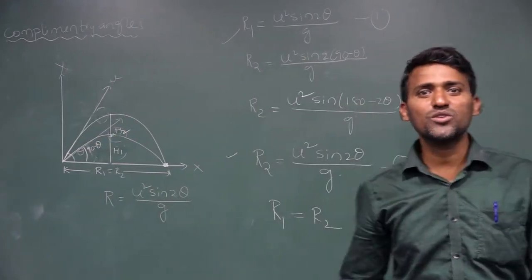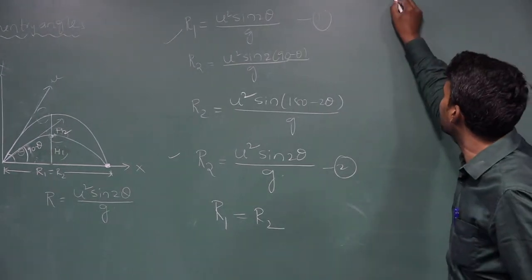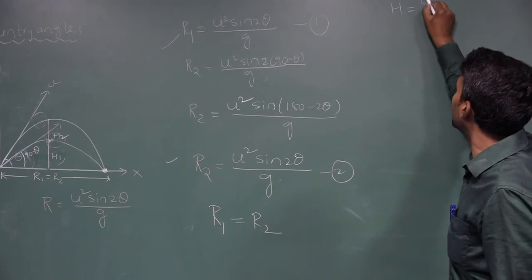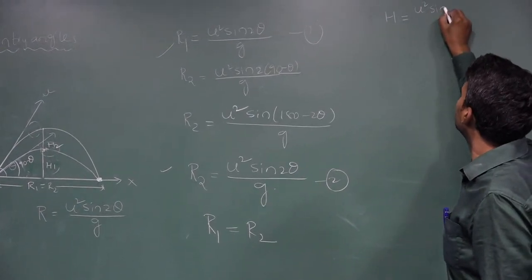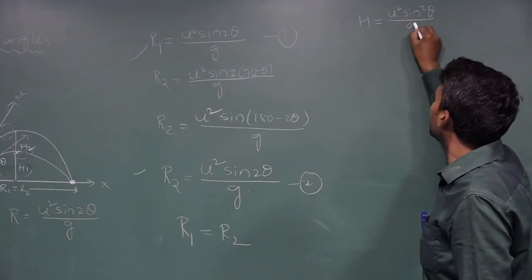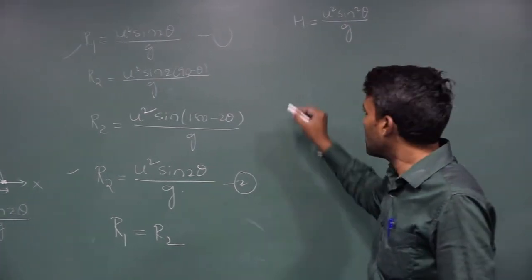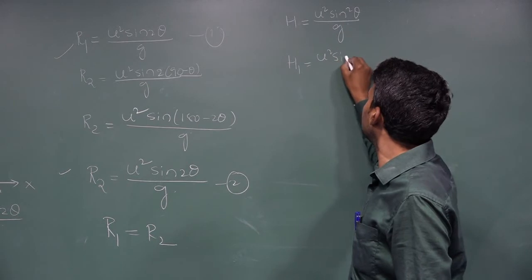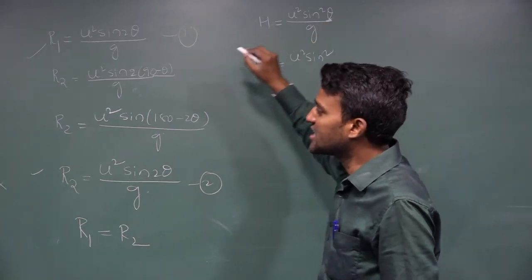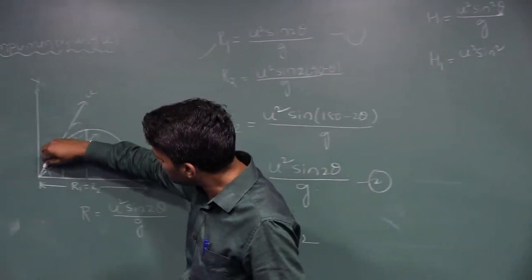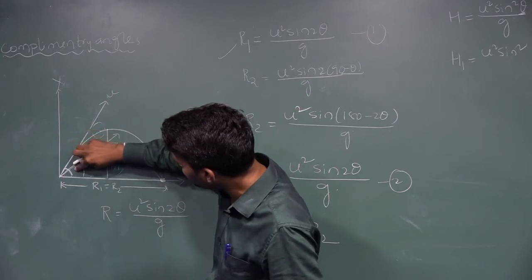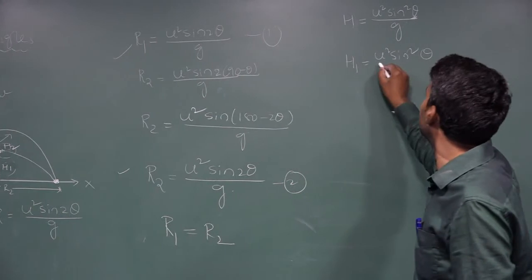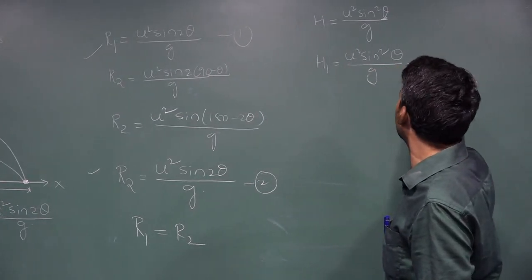So what is the total height? First I write the height formula: H is equal to u square sin square theta divided by g. Now H1 is equal to u square sin square theta divided by g, since the angle for this one is theta. That is equation number 1.